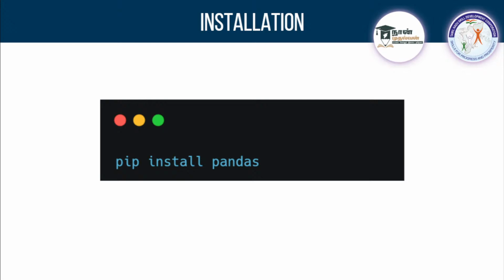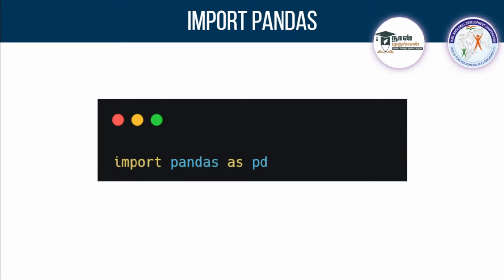Once you complete the installation part, you can import pandas, and I'm giving it a short name as pd. When you do this pre-processing, you will be using pandas in many places, and every time you need something from pandas, you cannot type the entire name. To make it easy, we give a short name with the help of as pd.